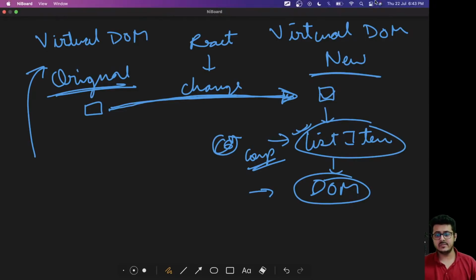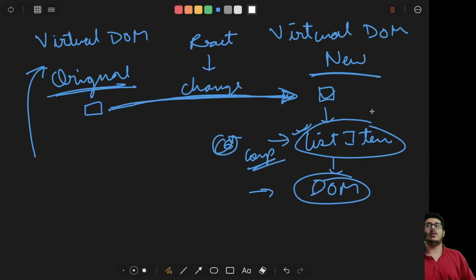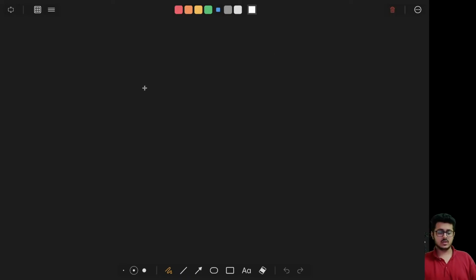Okay, so almost everyone has understood this particular point. That is something that is very important, guys. It is very important for you to understand what components are, and how React works in a better manner itself. And all these things are something that has led the entire industry.